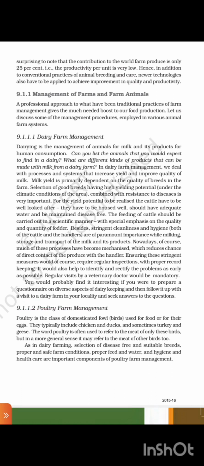9.1.1.2 Poultry farm management. Poultry is the class of domesticated fowl birds used for food or for their eggs. They typically include chicken and ducks and sometimes turkey and geese. The word poultry is often used to refer to the meat of only these birds, but in a more general sense it may refer to the meat of other birds too. As in dairy farming, selection of disease-free and suitable breeds, proper and safe farm conditions, proper feed and water, and hygiene and health care are important components of poultry farm management.